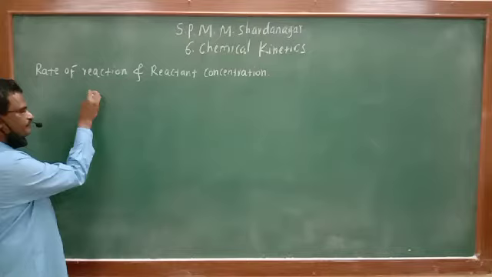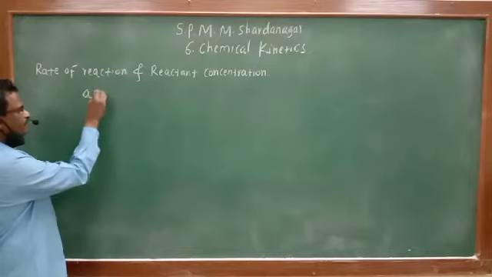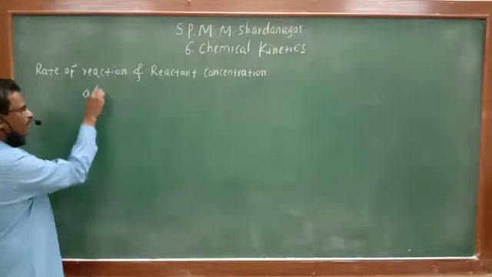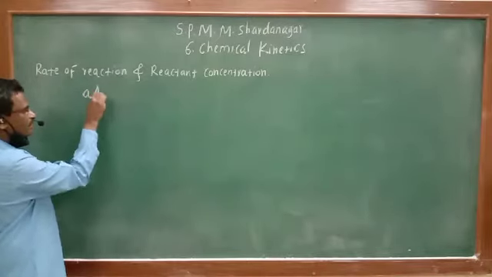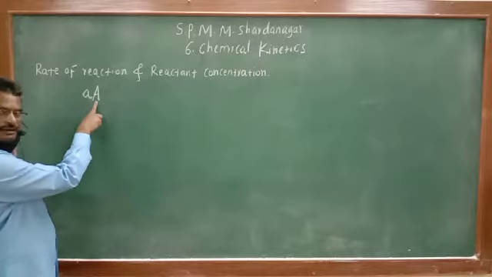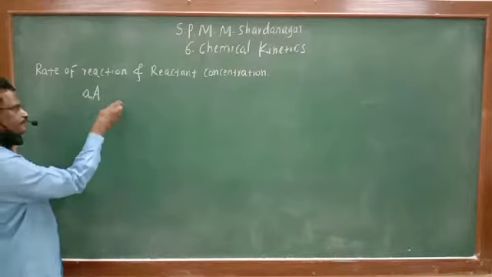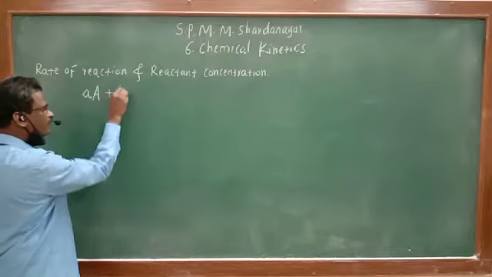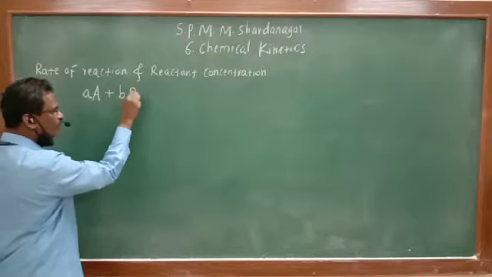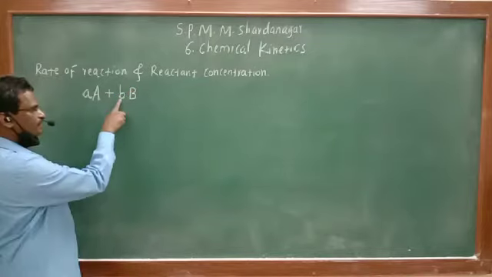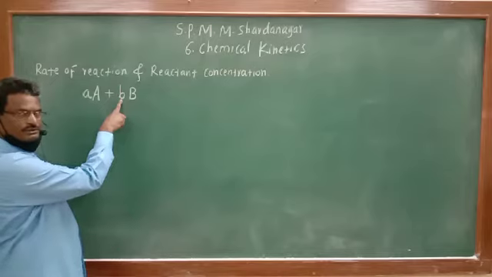Let us consider the general chemical reaction. a moles of reactant A. What is the small a? Moles. Capital A, name of reactant, reacts with b moles of B. Small b is the number of moles.